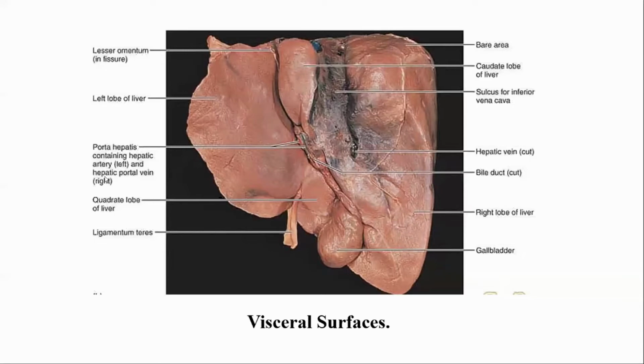Liver, it is the second largest organ which lies in the right superior part of the abdominal cavity and extends from the right hypochondriac region, epigastric region, and to the left hypochondriac region up to the left anterior mid-axillary line. Okay? Then it has 2 surfaces, diaphragmatic surface and visceral surface, and 4 lobes: right lobe, left lobe, caudate lobe, and quadrate lobe.